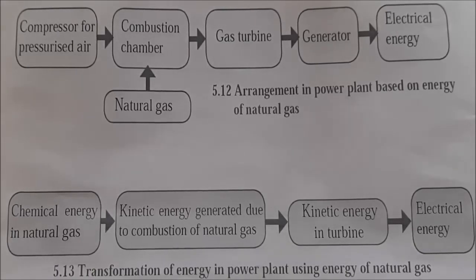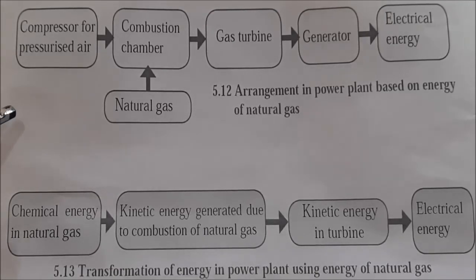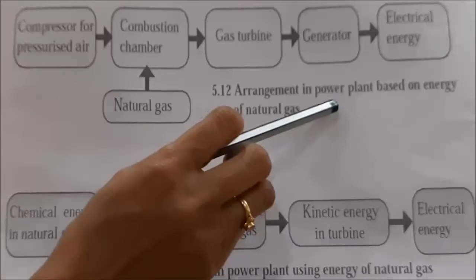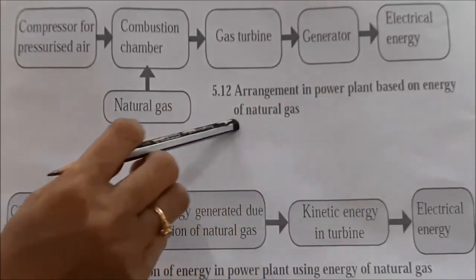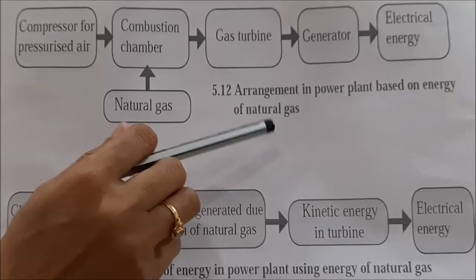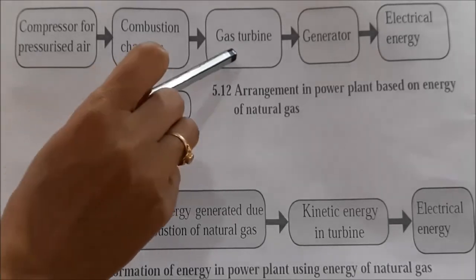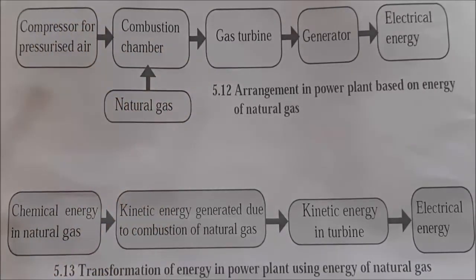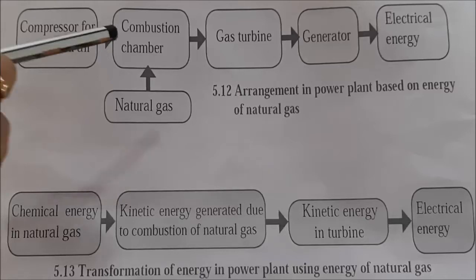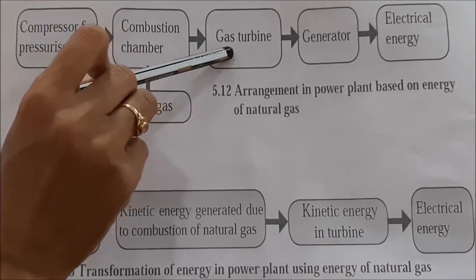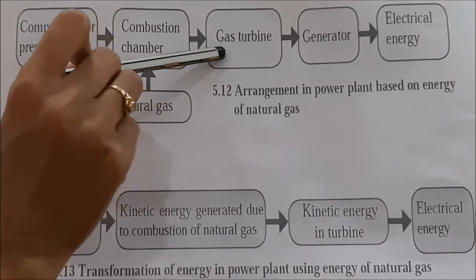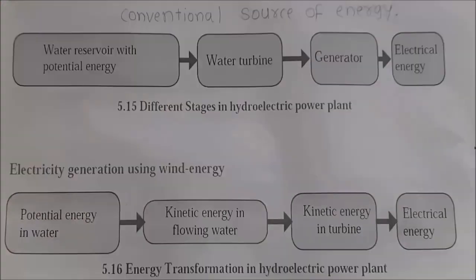problems. So firstly we can see thermal energy, secondly nuclear energy, and the third one is the arrangement in a power plant based on the energy of natural gas. This energy is the third type of energy. But out of these three energies, we can see the turbine is rotated with the help of steam in thermal energy, steam in nuclear energy also, but in this energy it is driven with the help of gas, meaning natural gas.